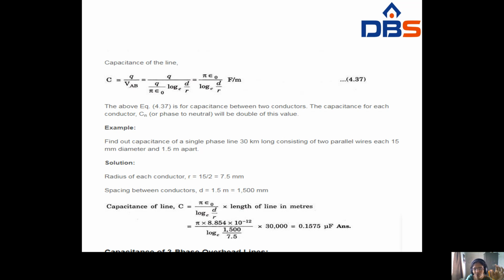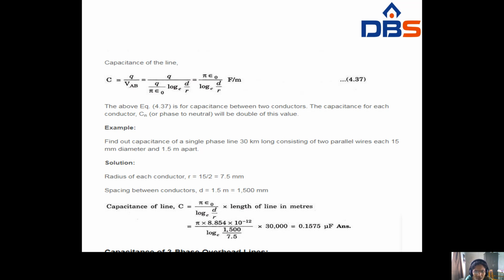See, for example, one problem. Find the capacitance of a single phase line 30 kilometers long consisting of two parallel wires, each 15 mm in diameter and 1.5 meters apart. The radius of each conductor is equal to 15 by 2, that is d by 2, so 15 by 2 equals 7.5 mm. Spacing between conductors, distance d, equals 1.5 meters. Converting it into millimeters, 1500 millimeters.